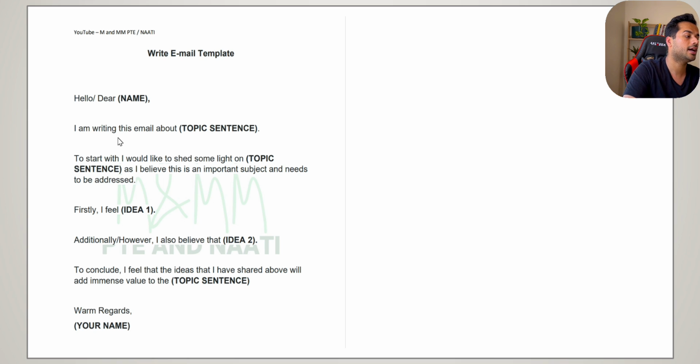Next sentence. I'm writing this email about topic sentence. So whatever is in uppercase and bold, you have to replace that with your own content. Here it's asking for topic sentence. Keep it simple. Topic sentence means something from the email heading itself. So we're not going to create something from our side. We are just going to take the exact same thing that is given to us in the question. We are not using our brain at this point. We are just copy and pasting.